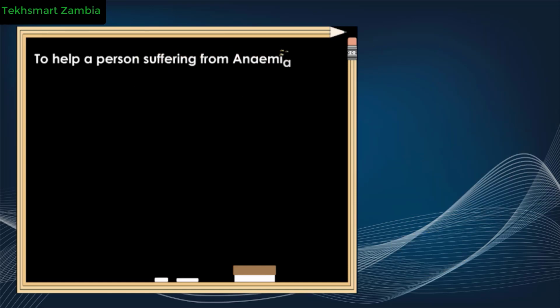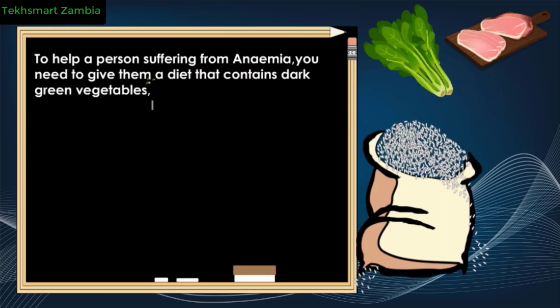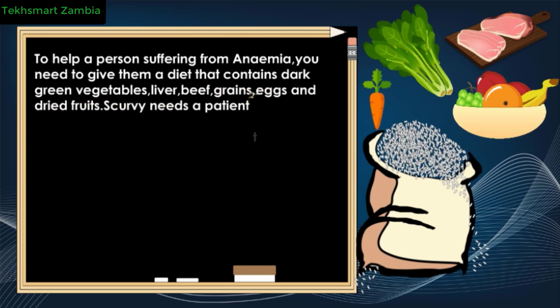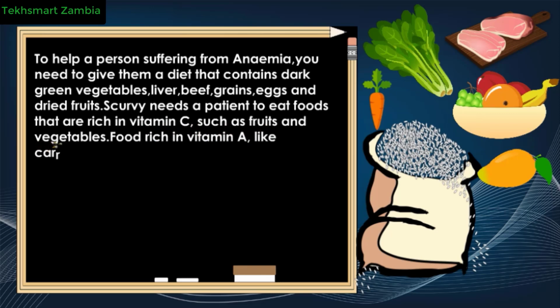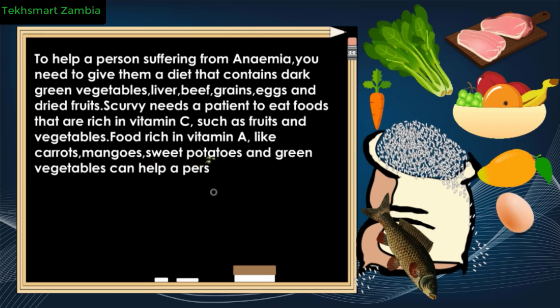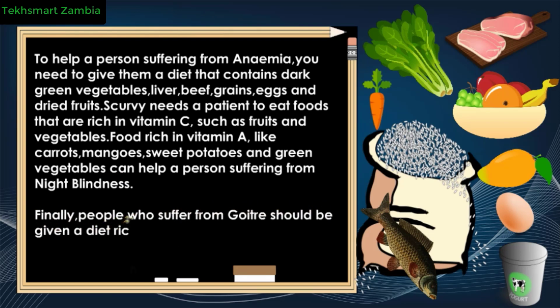To help a person suffering from anemia, you need to give them a diet that contains dark green vegetables, liver, beef, grains, eggs, and dried fruits. Scurvy needs a patient to eat foods that are rich in vitamin C, such as fruits and vegetables. Food rich in vitamin A, like carrots, mangoes, sweet potatoes, and green vegetables can help a person suffering from night blindness. Finally, people who suffer from goiter should be given a diet rich in iodine, such as fish, milk, eggs, and yogurt.